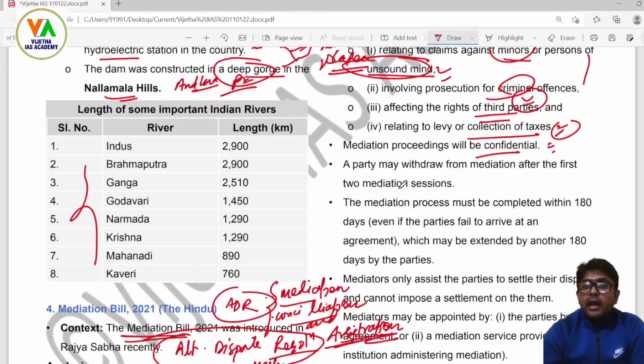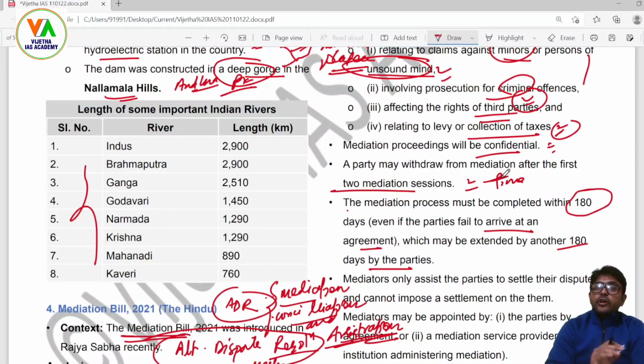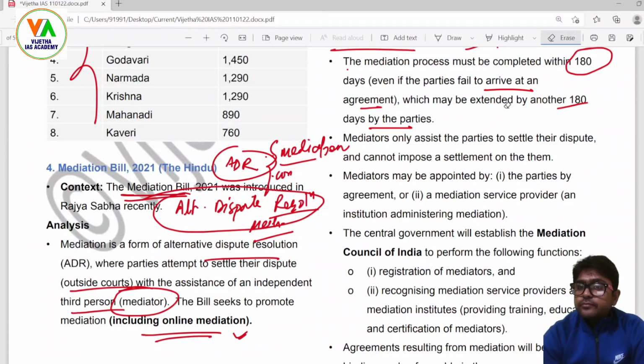A party may withdraw from mediation after the first two mediation sessions. The mediation process must be completed within 180 days even if the parties fail to arrive at an agreement, which may be extended by another 180 days by the parties. So this time frame will save mediation centers from becoming a new form of court, where tareekh pe tareekh issues are generally resolved. This is the whole objective here.